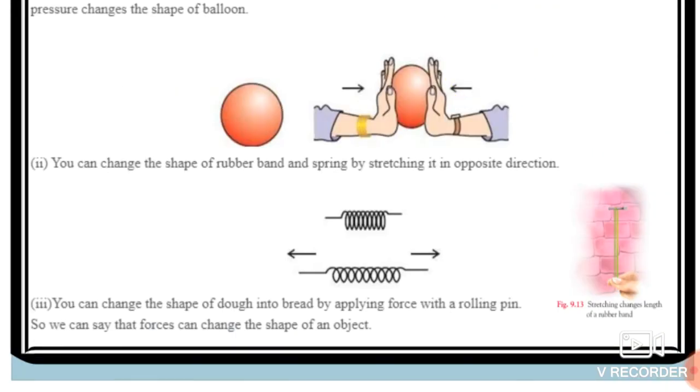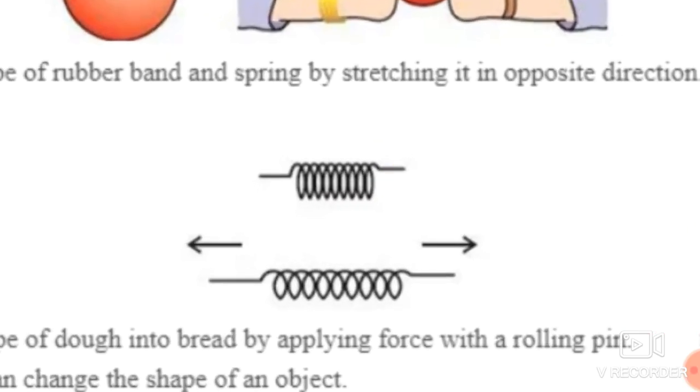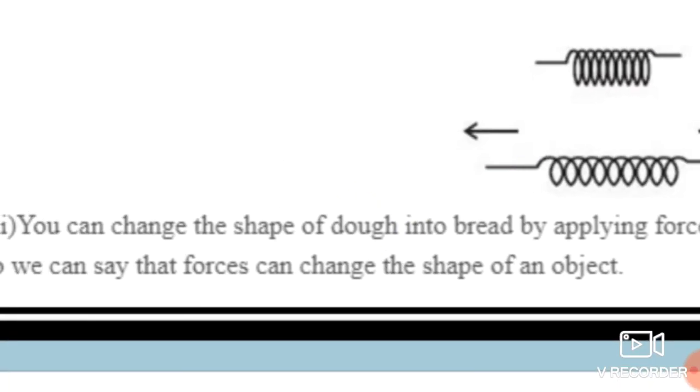You can change the shape of dough into bread by applying force with a rolling pin. Suppose you apply force with the rolling pin, at that time you can change the shape of the dough. So from these examples we can say that force can change the shape of an object also.